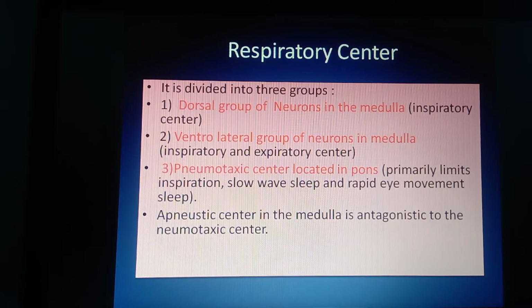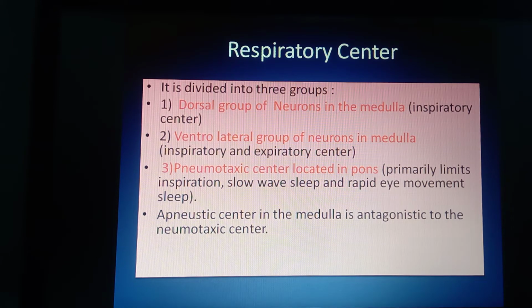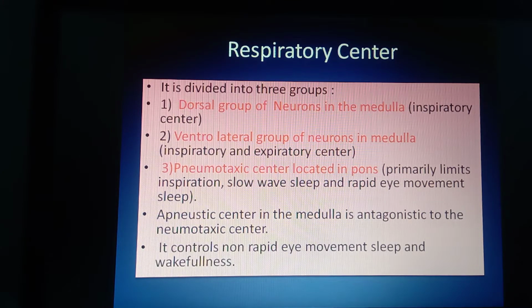The apneustic center in the medulla oblongata works antagonistic to the pneumotaxic center. Antagonistic means opposite action. Opposite action to whom? The pneumotaxic center. It helps to control non-rapid eye movement sleep and wakefulness.